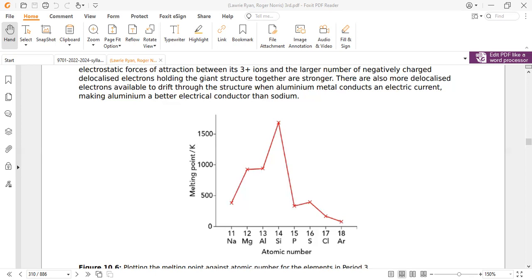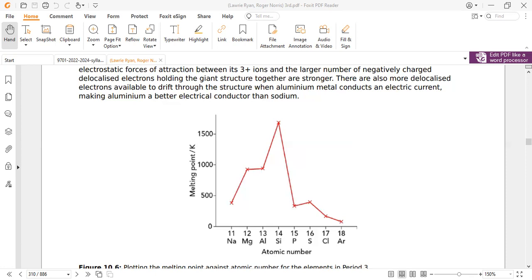In the case of silicon, it has the highest melting point across period 3, because it has covalent bonding with a giant covalent structure, a continuous network of covalent bonds. Each silicon atom is covalently bonded to 4 other silicon atoms in a tetrahedral shape, so the particles are very firmly and tightly packed. A lot of thermal energy is required to break this attraction.